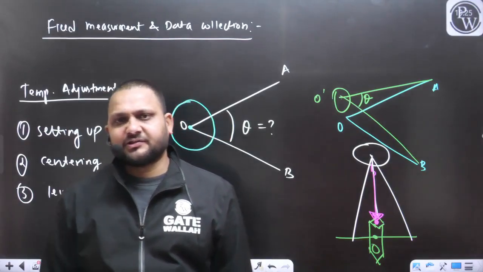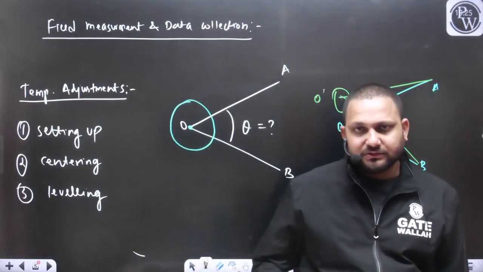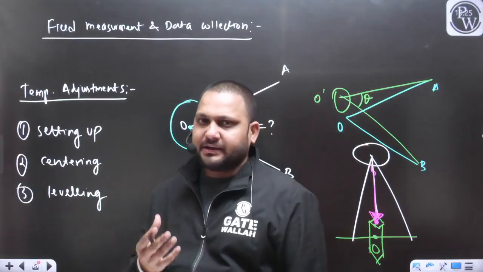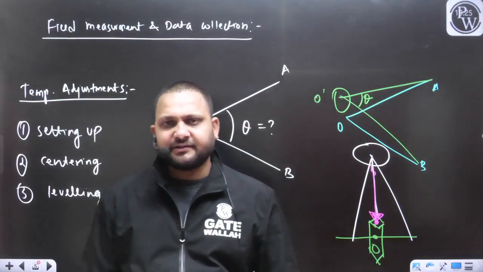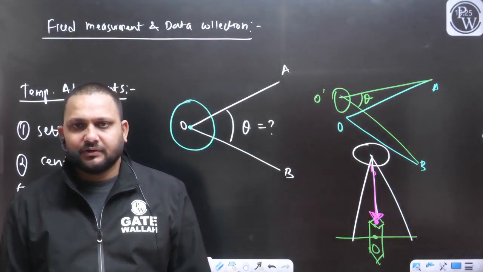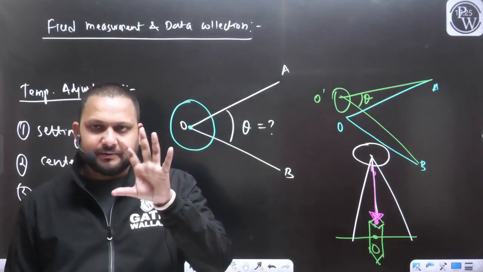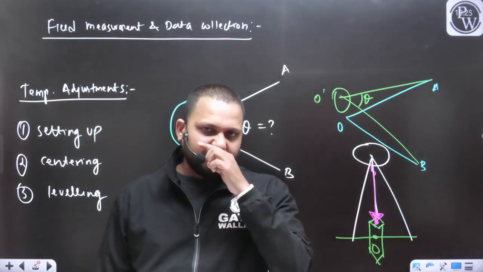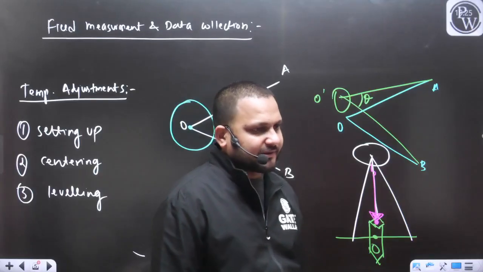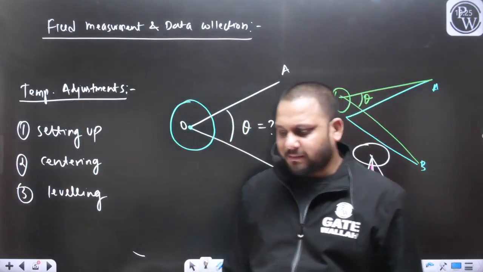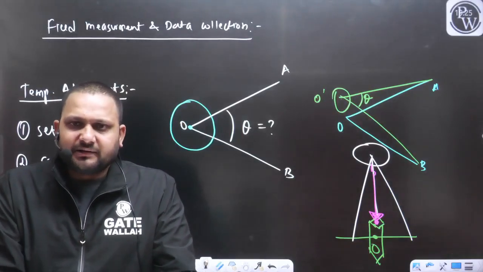We can ensure this by making the compass leveled about both axes, x axis and y axis. If the graduated ring is freely moving on the compass, then we can say our compass is leveled.